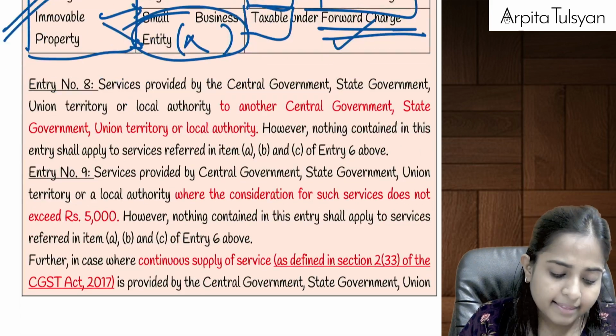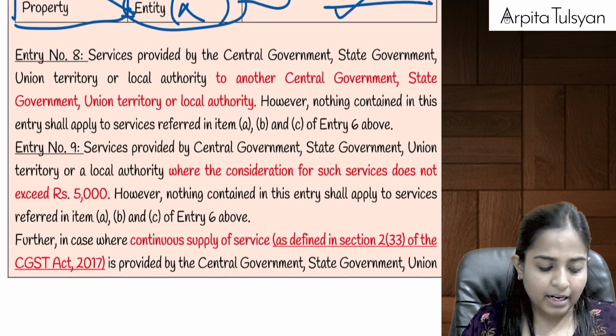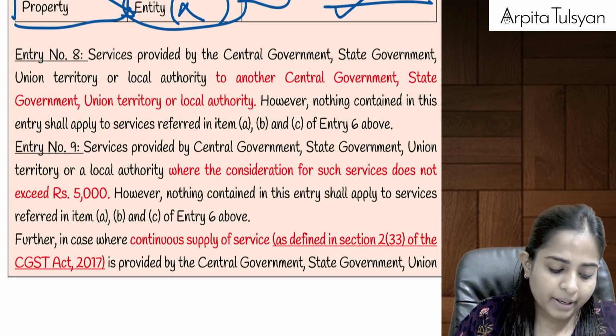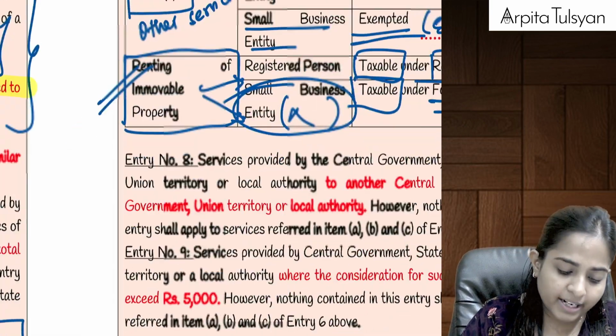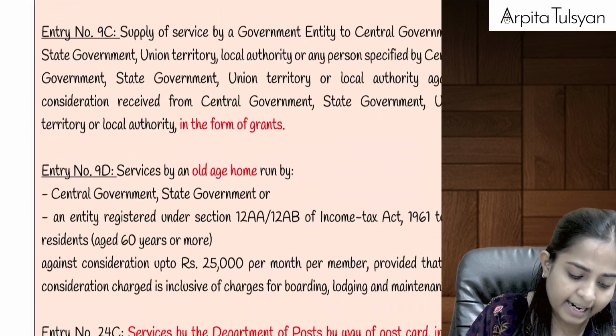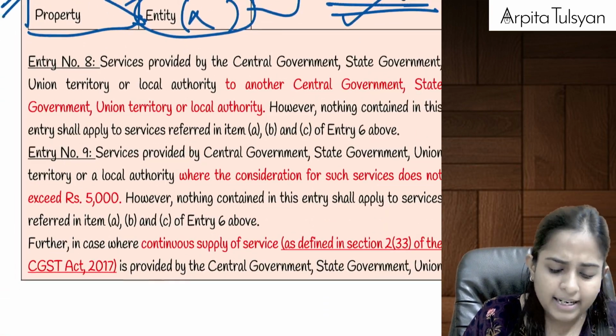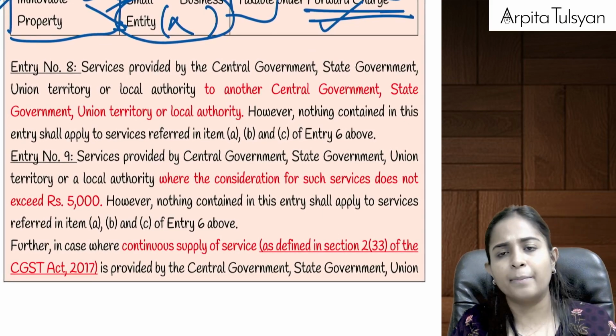Yes, this was your entry number 6 and entry number 7. Now let's go to the next entry, that is entry number 8, entry number 9. Let's try to understand about entry number 8, entry number 9. Then we are going to have 9C and 9D also. Okay, let's do it one by one. First, let's do entry number 8 and 9.